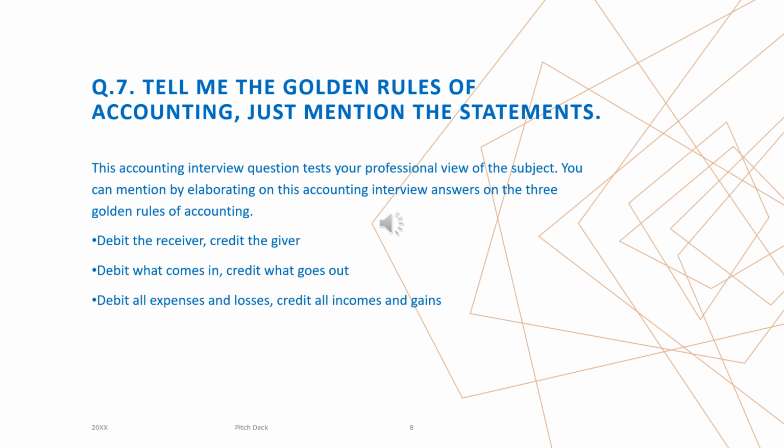Tell me the golden rule of accounting. Just mention the statement. This accounting interview question tests your professional view of the subject. You can elaborate on this answer with the three golden rules of accounting. First one, debit the receiver, credit the giver. Second, debit what comes in, credit what goes out. Third one, debit all expenses and losses, credit all incomes and gains.